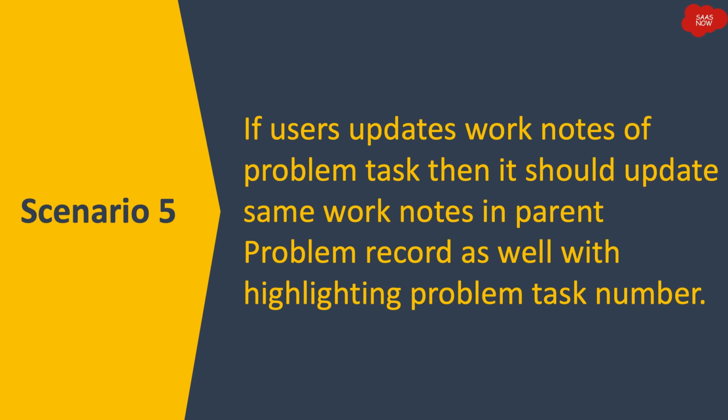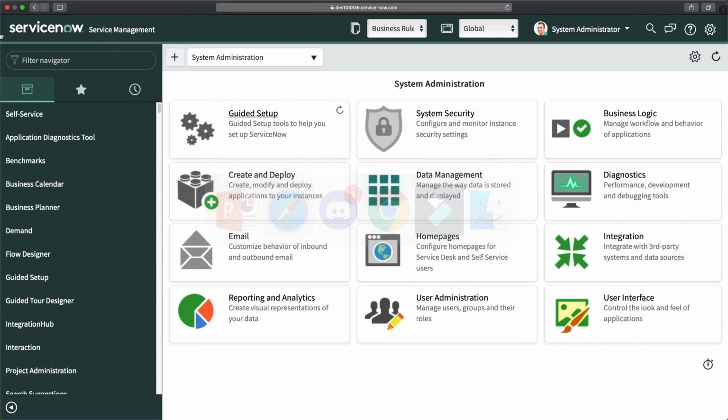Scenario 5. If a user updates work notes of a problem task, then it should update the same work notes in the parent problem record as well, highlighting the problem task number. So let's take a look at what exactly this requirement is and how you can fulfill it with the help of a business rule. So this is my personal developer instance.